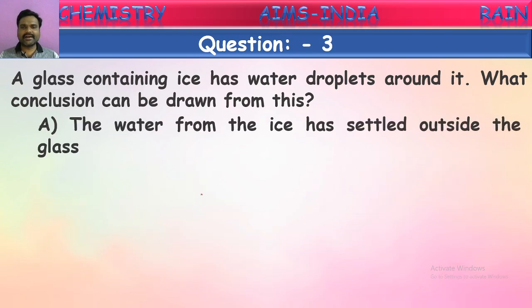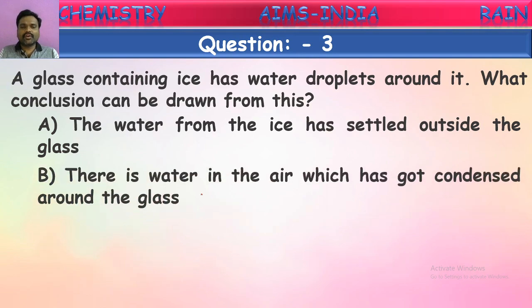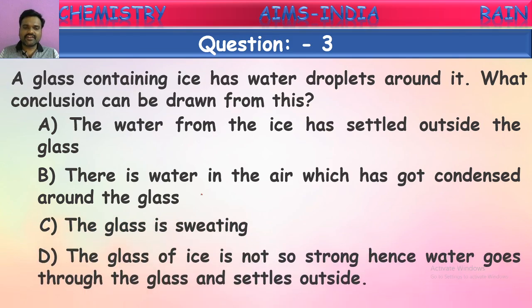The water from the ice has settled outside the glass. There is water in the air which has got condensed around the glass. The glass is sweating. The glass of ice is not so strong, hence water goes through the glass and settles outside. So what is the correct answer, children? See the first one. The water from the ice has settled outside the glass. So if you take ice cubes in the glass, water from that is coming out and sticking on the glass. Is it correct? No, it is not.